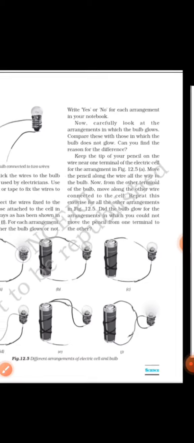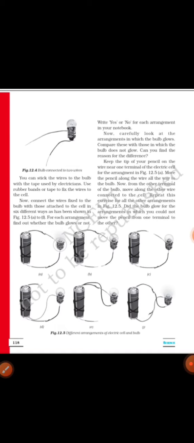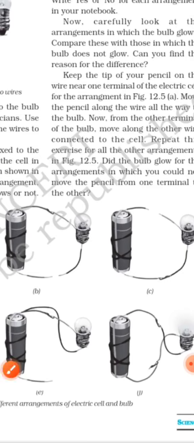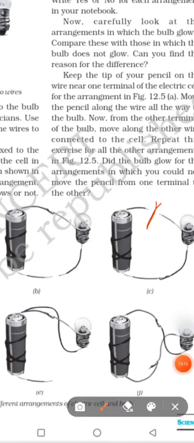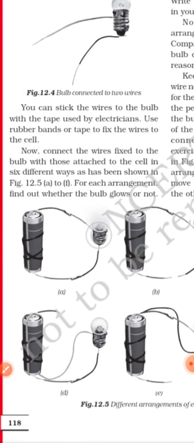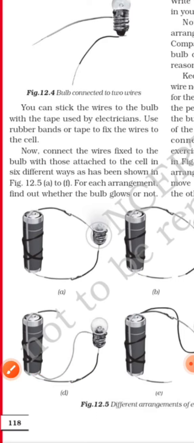In picture C, what we observe here is that the connection is not in the proper way. We can see that the wire is broken here, so the supply of electricity is not completed. In the same way, in picture D, both the wires are connected to the same terminal, so the electric supply is not completed. It is broken and it is the wrong way.